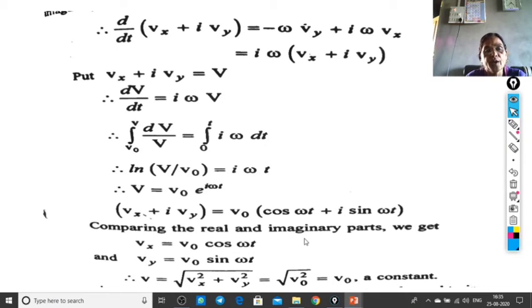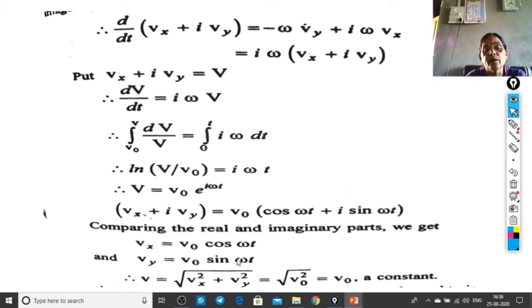Now we have to compare the real and imaginary parts of the equations on both sides. When we compare the real parts, the equation will be Vx equal to V0 cos omega t, and when we compare the imaginary parts, the equation will be Vy equal to V0 sin omega t. Means the x component of the velocity vector has the value V0 cos omega t. The y component of the velocity vector has the value V0 sin omega t, and the z component is obviously 0, as we saw at the start of the article.